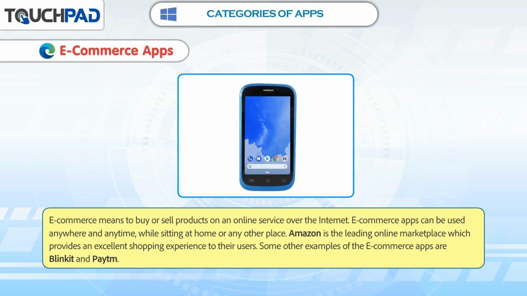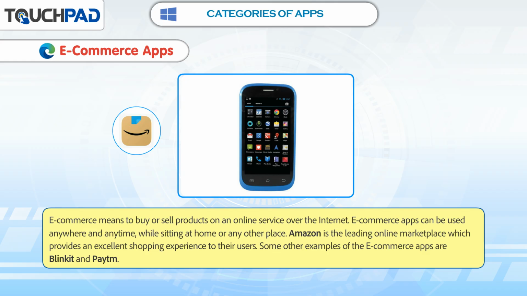E-commerce apps. E-commerce means to buy or sell products on an online service over the internet. E-commerce apps can be used anywhere and anytime while sitting at home or any other place. Amazon is the leading online marketplace which provides an excellent shopping experience to its users. Some other examples of e-commerce apps are Blinkit and Paytm.